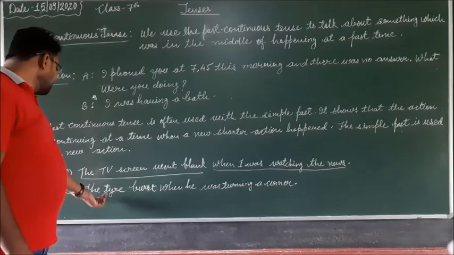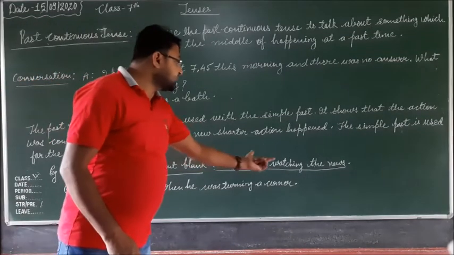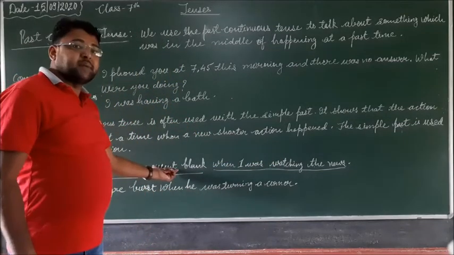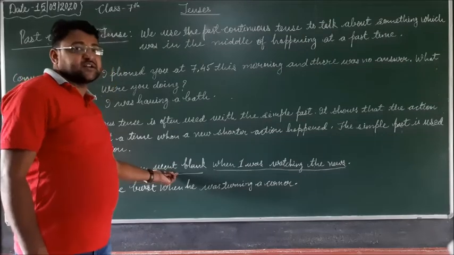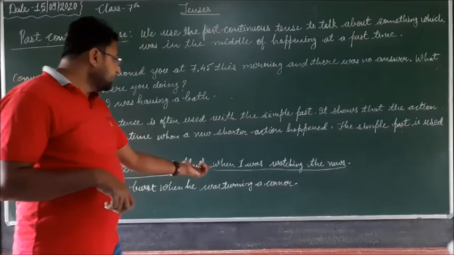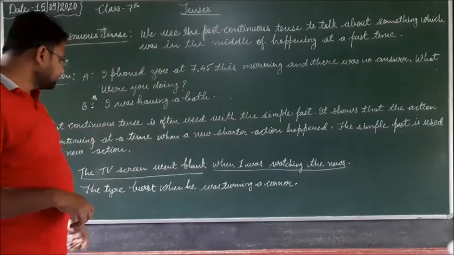So when I was watching the news, the TV screen went blank. The TV screen went blank is the shorter action, and I was watching the news is the continuous action.